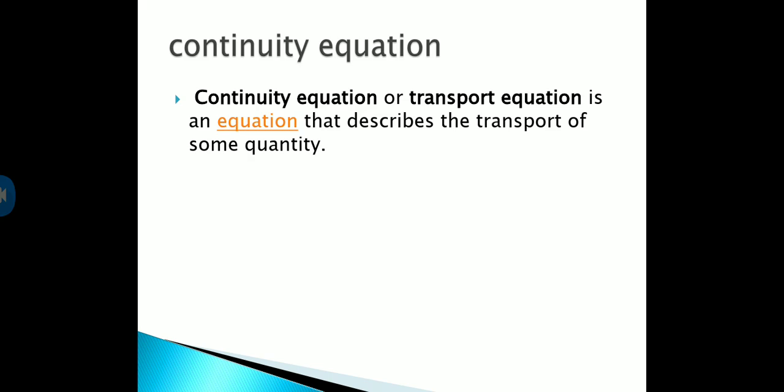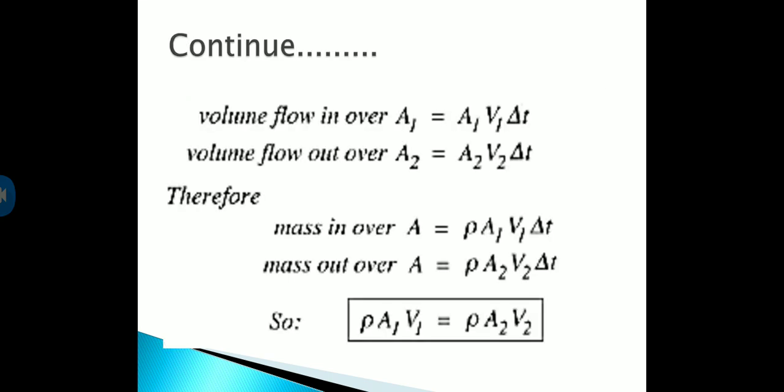Then our continuity equation, it is also called the transport equation. It is an equation that describes the transport of some quantity. So it is the equation of continuity. Volume flow in over cross-sectional areas A1 and A2: A1 V1 delta T, A2 V2 delta T. Mass in is rho A1 V1 delta T, and mass out is rho A2 V2 delta T. But when we write according to our continuity equation, we write rho A1 V1 is equal to rho A2 V2.